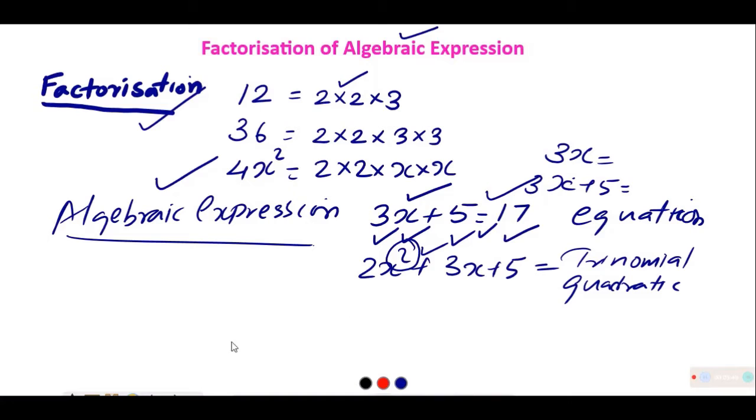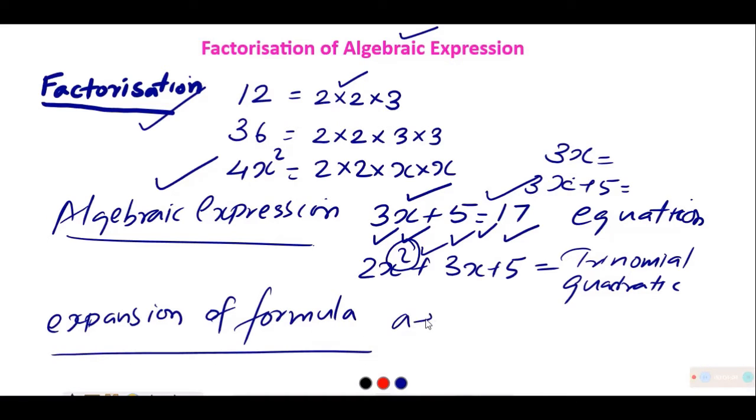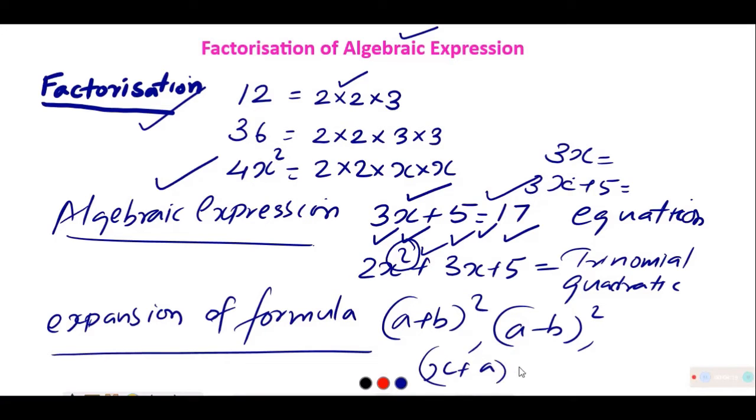Another thing you studied very recently is expansion of formula. Under this heading, you studied a plus b whole square, then expansion of a minus b whole square. Very recently you studied x plus a into x plus b. This is also studied by you.